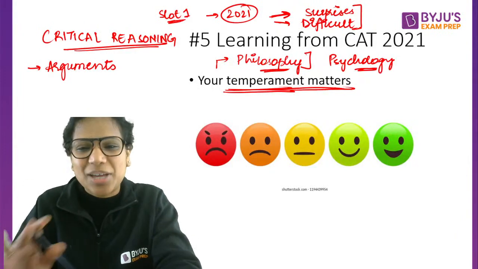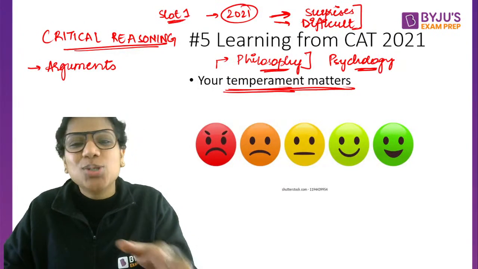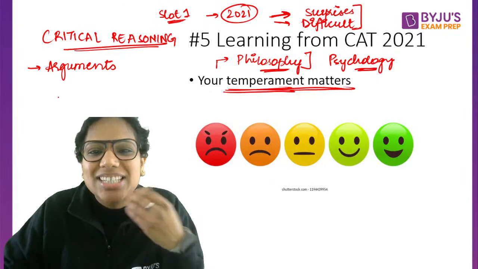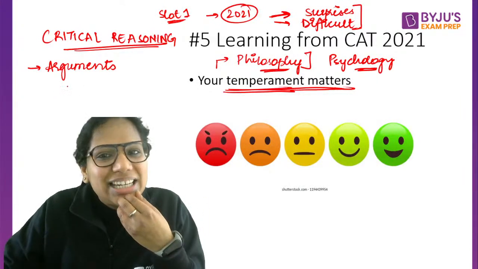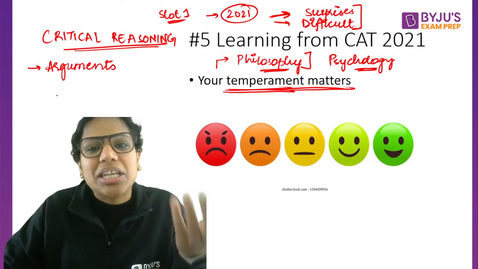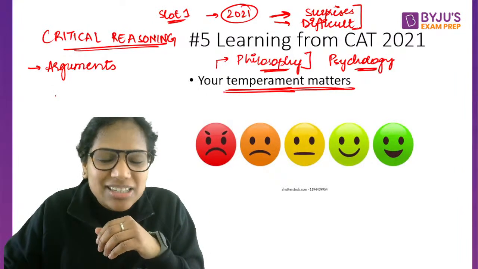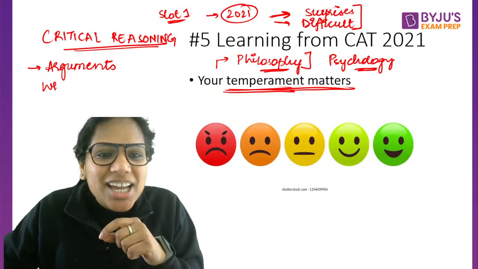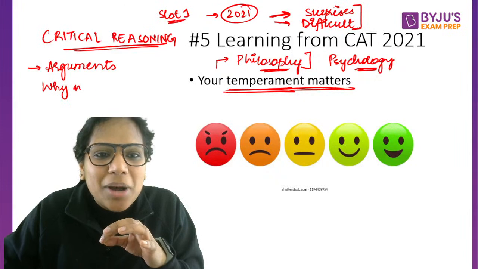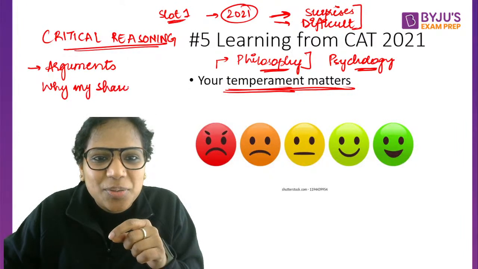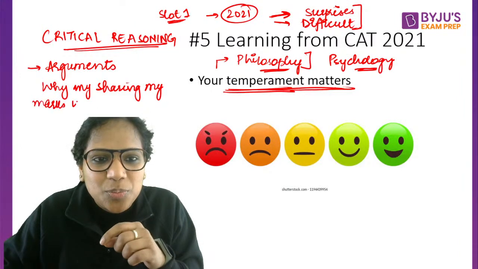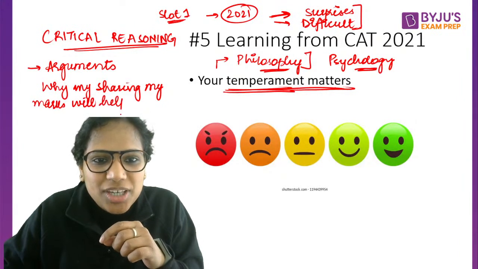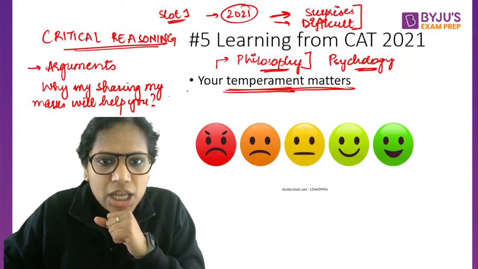So for instance, I'm just giving an example to you here. I asked Tanjeem, why do you think sharing my marks will benefit you? Right? And she gave a reason for it. So her argument is that Pranav sir shared his marks. When I asked why my sharing my marks will help you, this was my question.